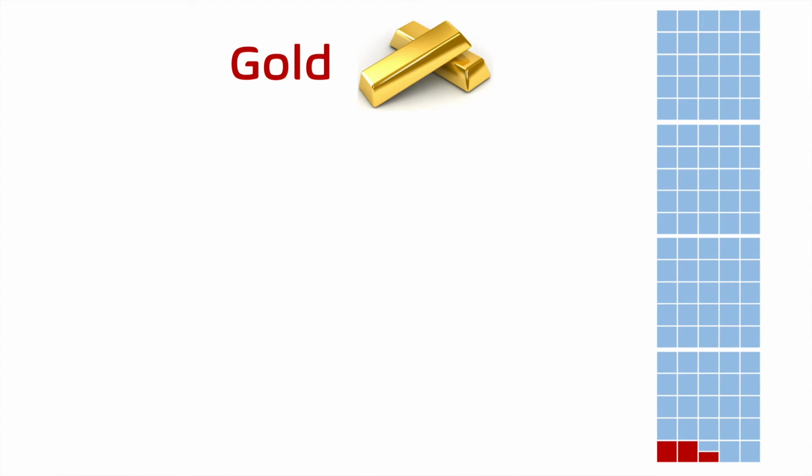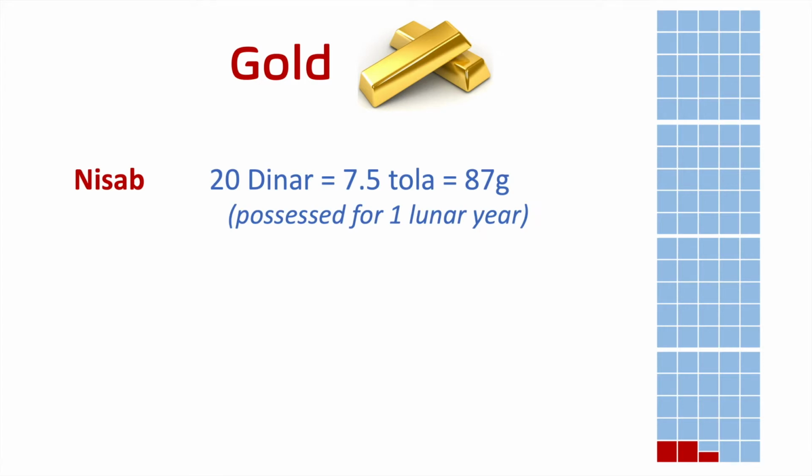First is gold. This could be in any form. It could be in a form of wearable jewelry or any other gold item, anything that you have that is in the form of gold. At the time of Prophet ﷺ, the dinar was made out of gold. The nisab for gold is 20 dinar, which equals to 7.5 tola or 87 grams of gold.